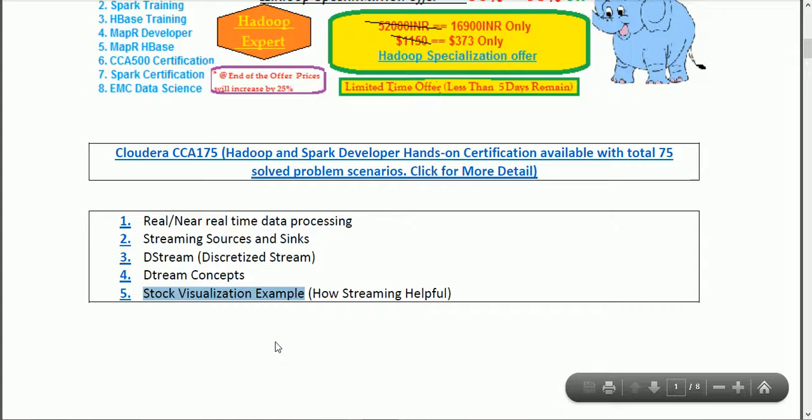This is a very theoretical session for understanding the basic concepts of Apache Spark streaming. Once we are done with that, we'll go ahead with more concepts and then do the hands-on